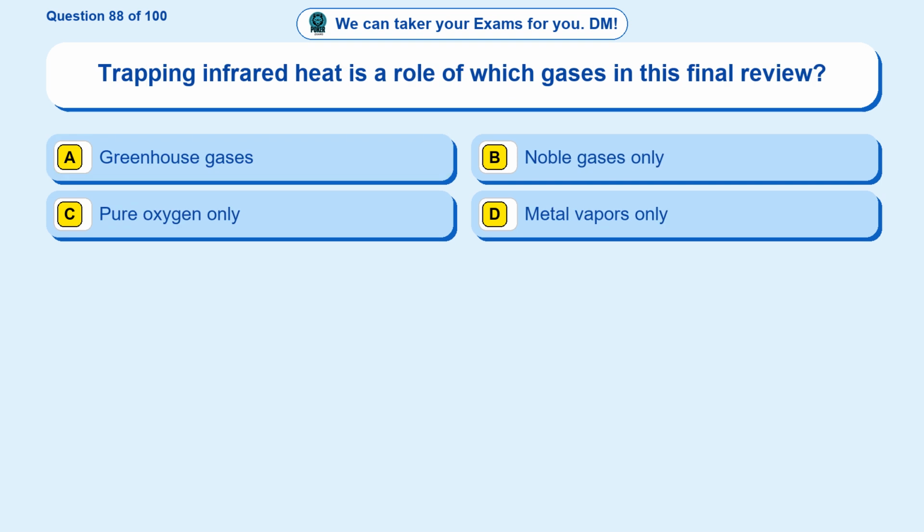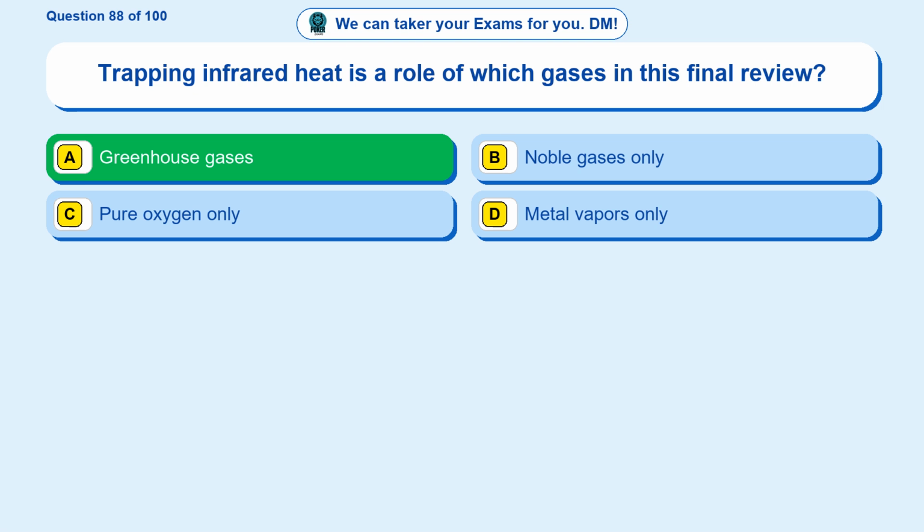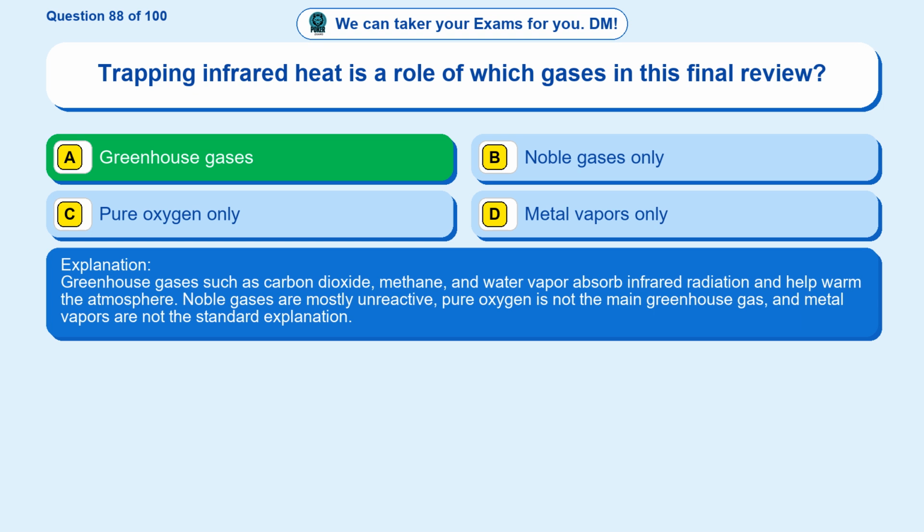Question 88. Trapping infrared heat is a role of which gases in this final review? Option A, greenhouse gases. Option B, noble gases only. Option C, pure oxygen only. Option D, metal vapors only. The correct answer is option A. Greenhouse gases. Greenhouse gases such as carbon dioxide, methane, and water vapor absorb infrared radiation and help warm the atmosphere. Noble gases are mostly unreactive, pure oxygen is not the main greenhouse gas, and metal vapors are not the standard explanation.